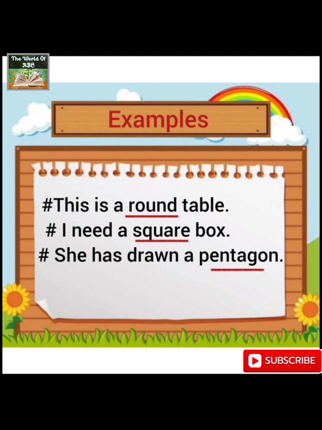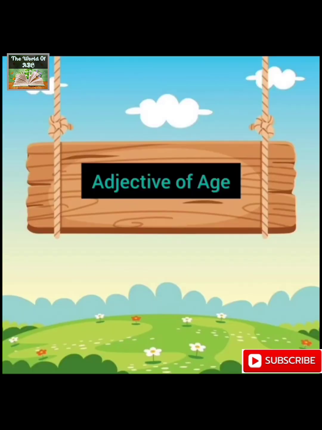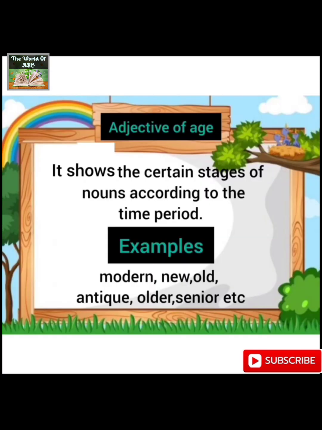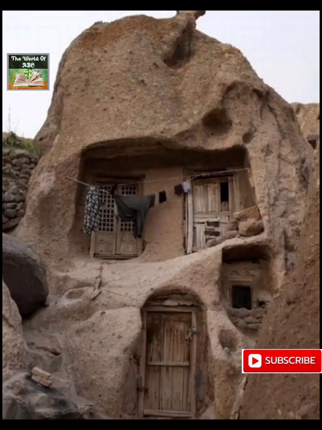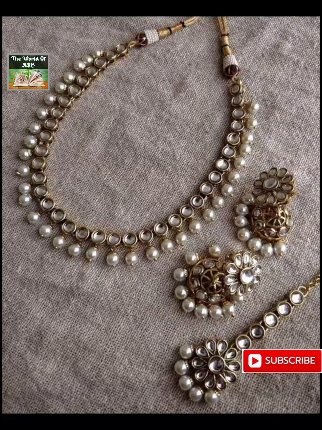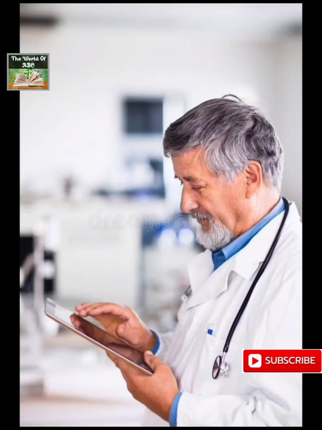Then the next type I have is adjective of age. Now, it shows the certain stages of nouns according to the time period. With the name of this particular adjective, it's really obvious that it will show you the age of the nouns. For example, modern, new, old, antique, older, senior, etc.